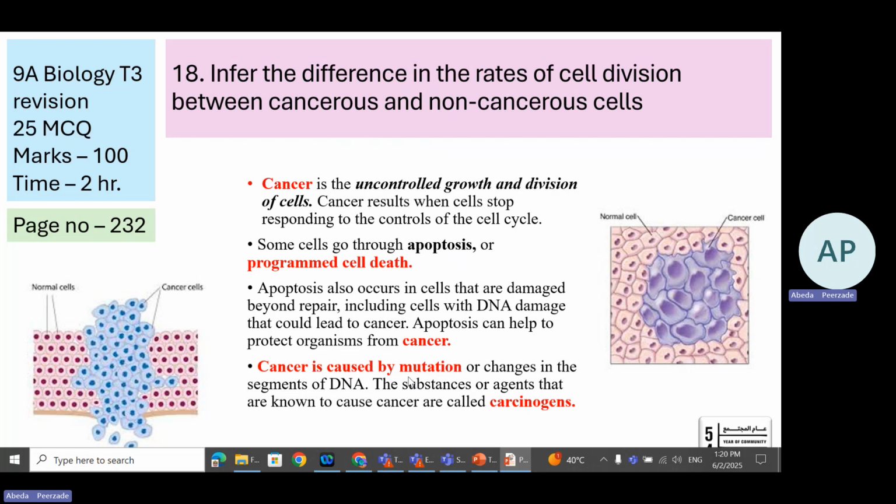Cancer is caused by mutation, that is, a change in the DNA. The substances which are causing the cancer are called carcinogens. Carcino means cancer, gen means generating. Cancer generating or cancer causing agents or substances are called carcinogens.